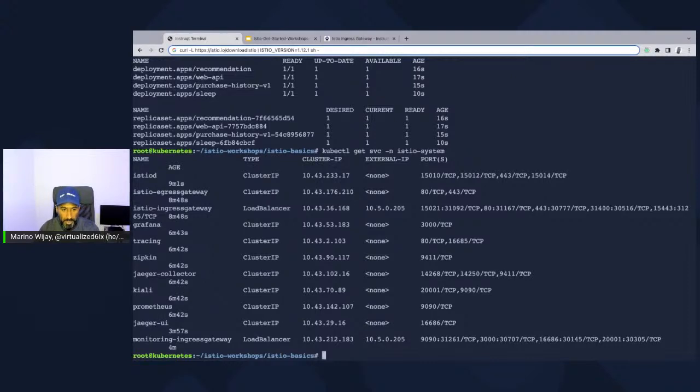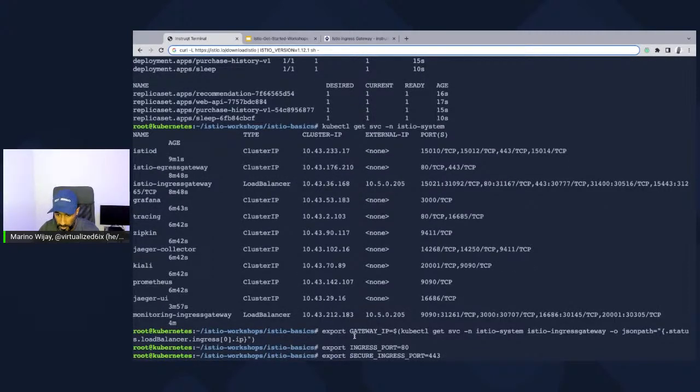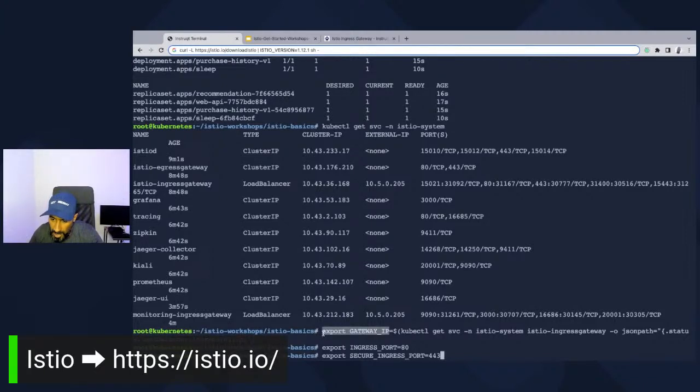Now, we haven't quite deployed the Istio Ingress Gateway, but what we're going to do is store some of this Istio Ingress Gateway port information and IP information as environment variables. The reason is that we're going to come back in and access the app using its gateway IP and currently the unsecure port 80.